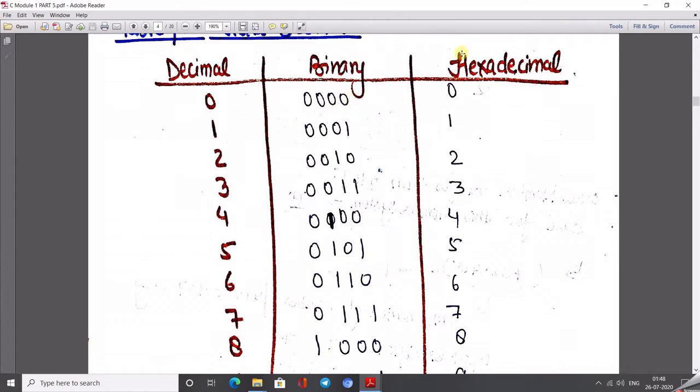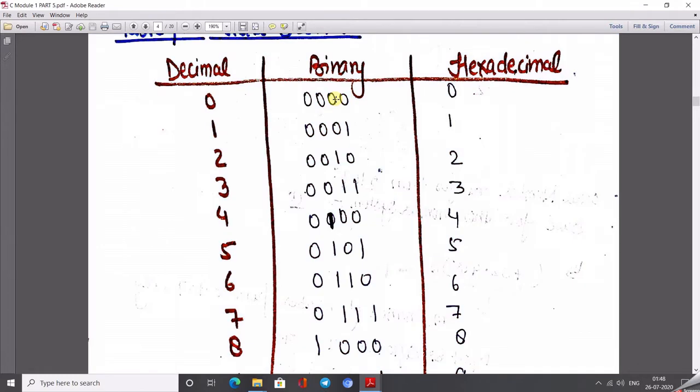Here I am writing the binary equivalent of the hexadecimal number system. The hexadecimal number system has a base of 16. 16 is equal to 2 to the power 4, and here the 4 decides that 4 bits are used for writing the equivalent of the hexadecimal number system.